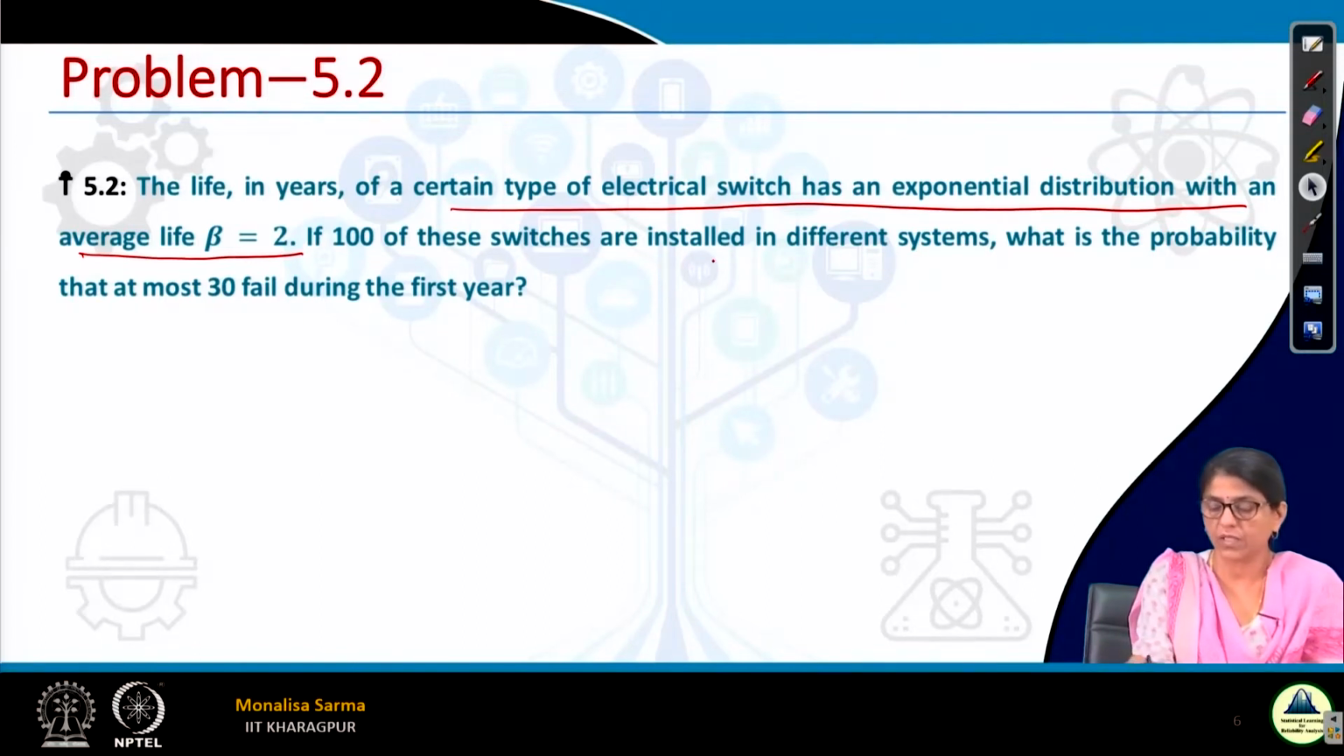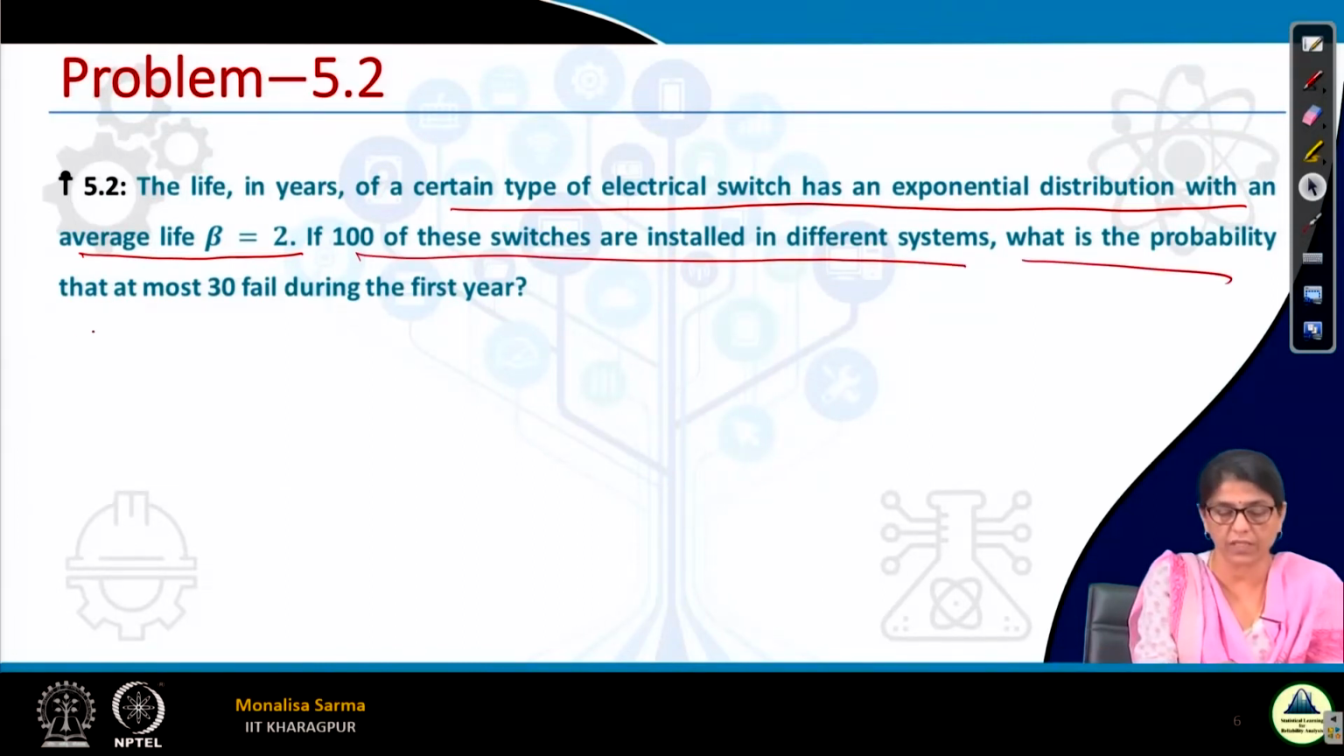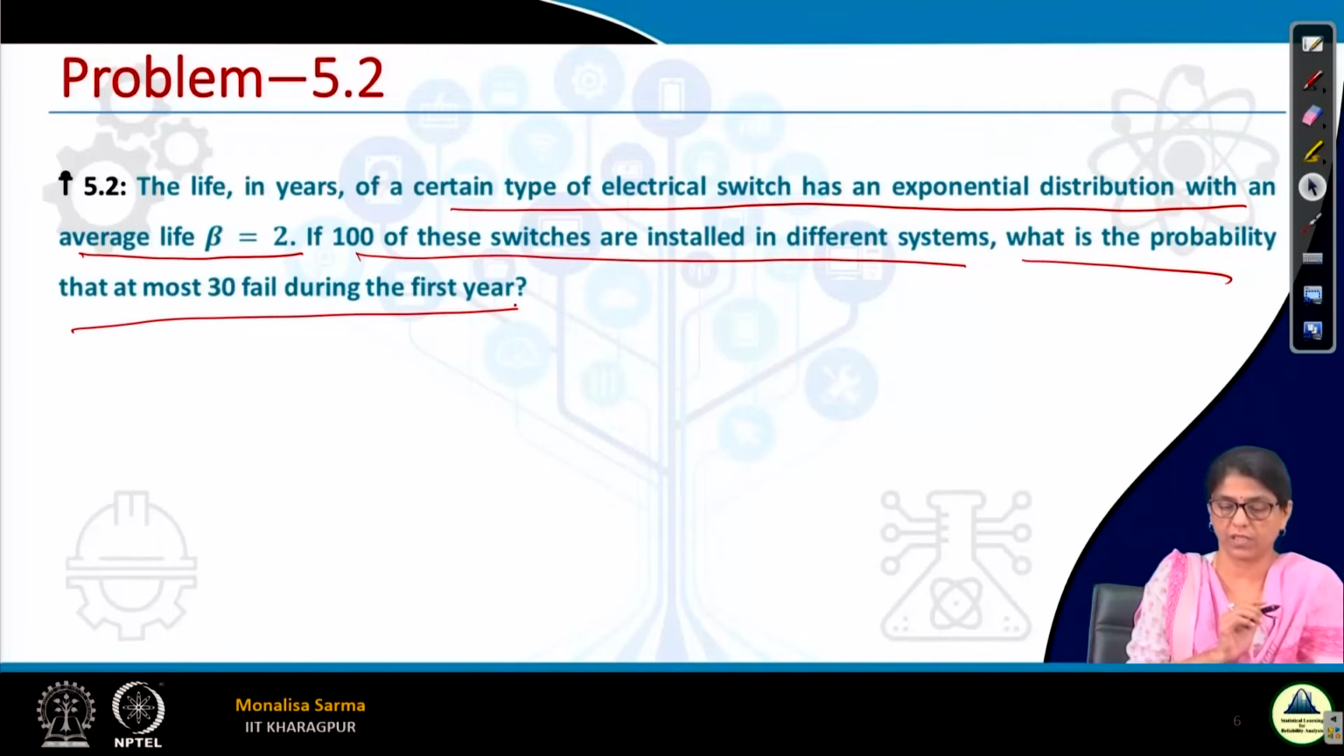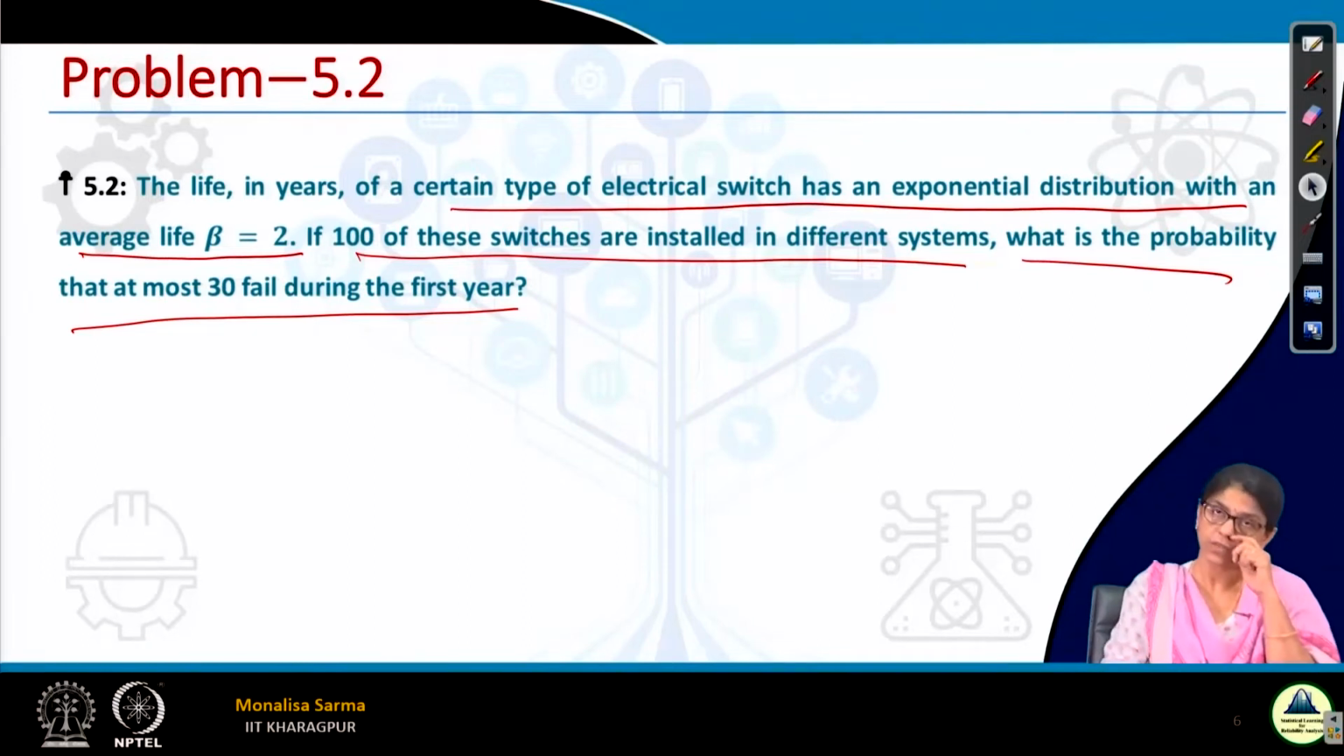If 100 of these switches are installed in different systems, what is the probability that at most 30 will fail during the first year? So I need to find out the probability that a switch will fail during the first year, from 0 to 1. That we will find by the exponential distribution. Then see the next portion: 100 of these switches are installed in different systems. What is the probability that at most 30 will fail?